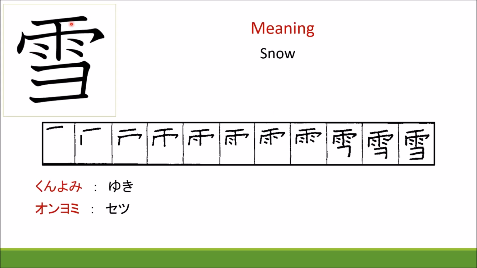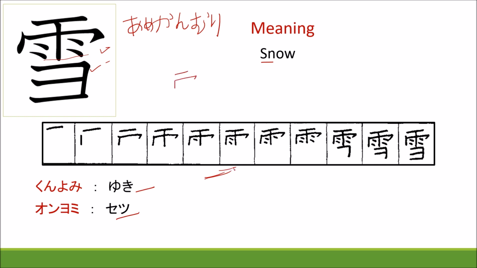This busu is called amekanmuri. As it is the upper busu, it is kanmuri. We already know, and this is the ame kanji, no? We learned it in N5. So amekanmuri busu and it is katakana yo. It is very easy to remember. Meaning of this kanji, snow, kunyomi yuki and onyomi setsu. The kakikata is mentioned over here, please follow this order and write it.